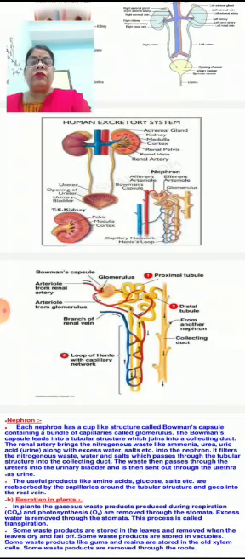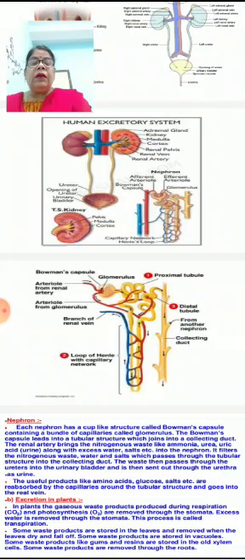This process is known as reabsorption. The useful products like amino acids, glucose, salts are reabsorbed by the capillaries around the tubular structure and go into the renal vein.